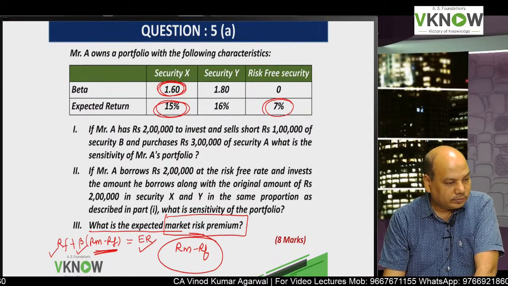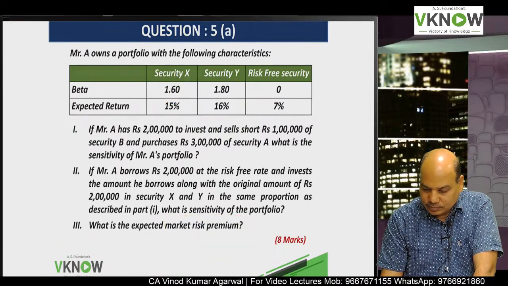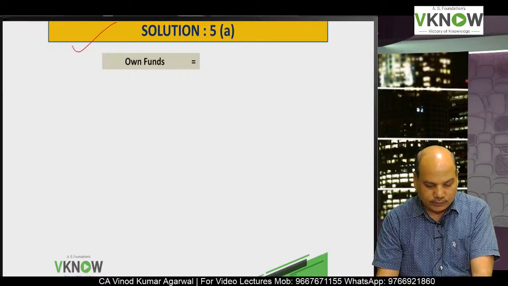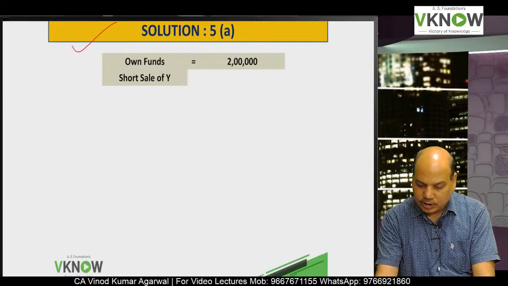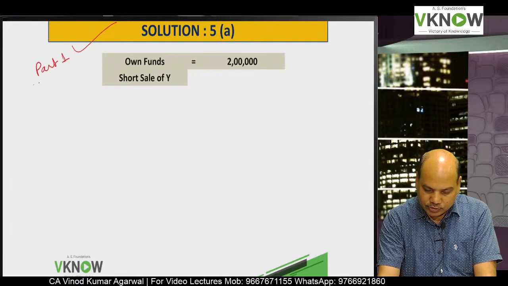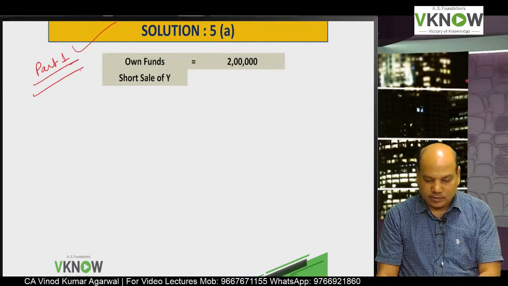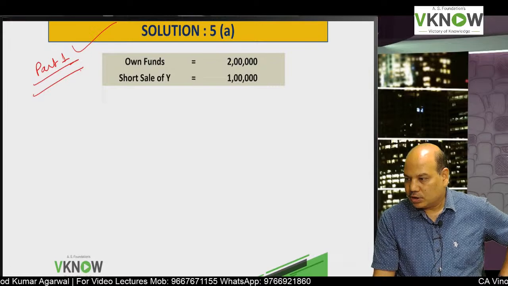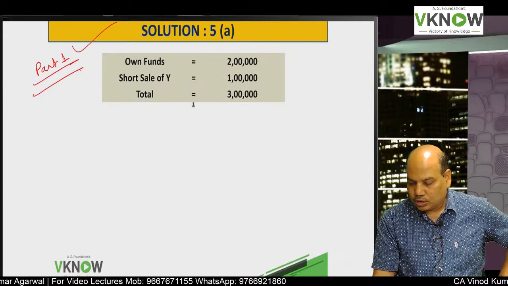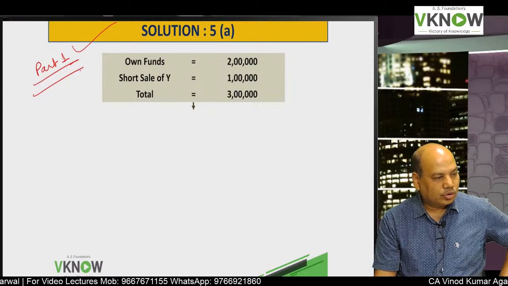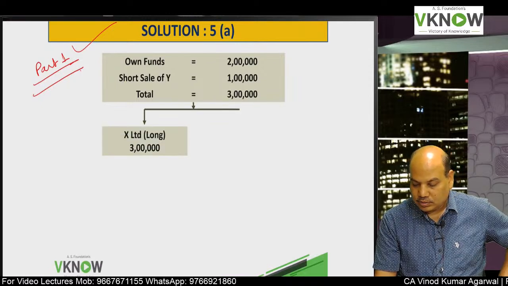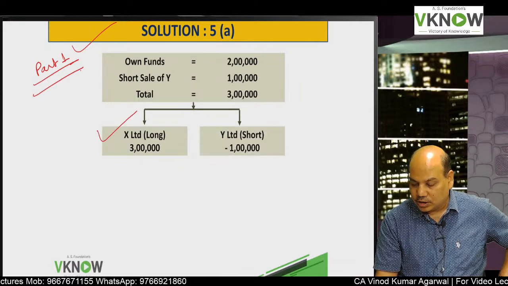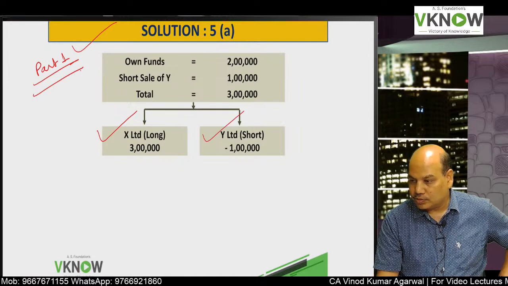Is it right? So let us check the weights in the first answer. Very easy question. Write down the answer of question 5A, part 1. First we will solve part 1. Own funds 2 lakh. Short sale of Y 1 lakh. Total funds available 3 lakh. This 3 lakh will be invested in stock X, long position 3 lakh, and Y limited short position 1 lakh.